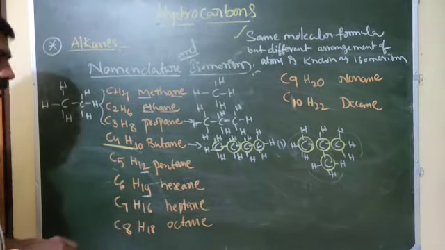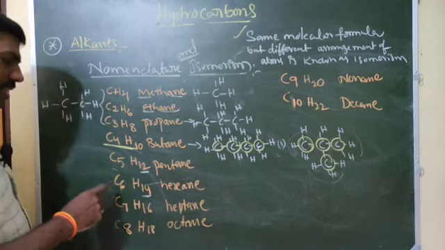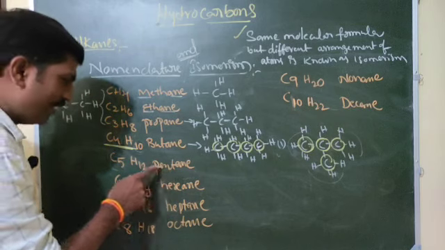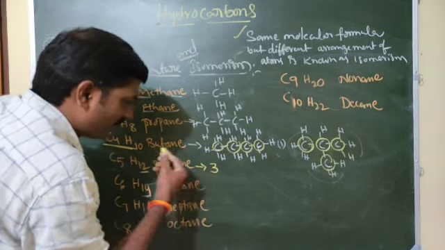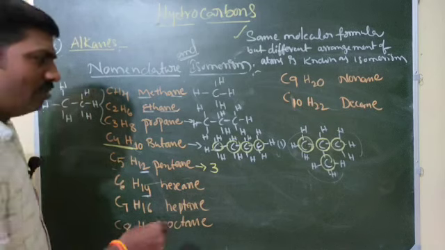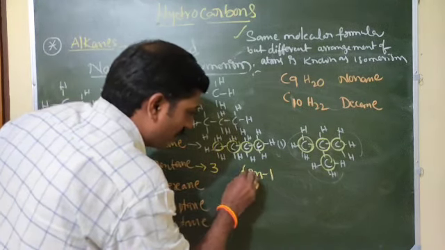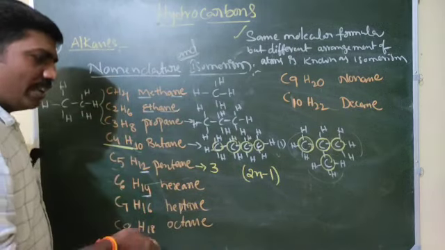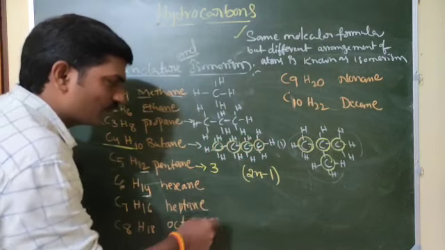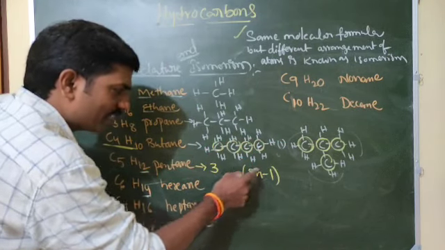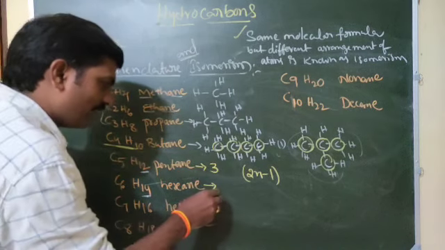Okay, this is isomerism. For isomerism we have one formula. How many isomers does this one have? I will tell: I have one formula, 2^(n-2)... no, 2n minus 1. Butane with n equal to 2: 2 times 2 is 4, minus 1 is 3. Next, how many does this one have?